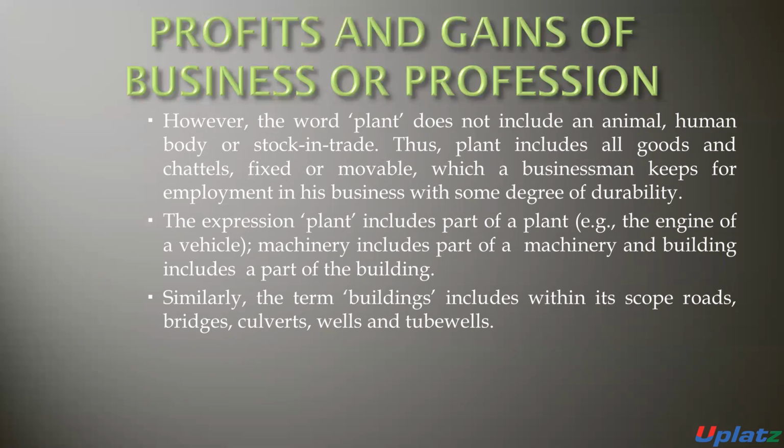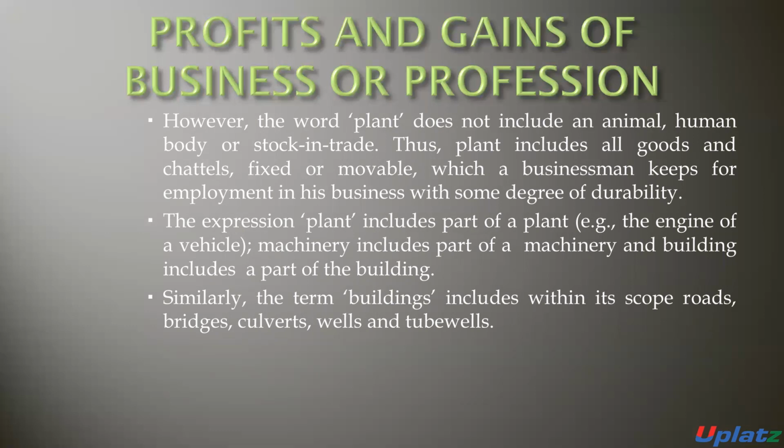The plant includes part of the plant, machinery includes part of the machinery, and building includes part of the building. Means the asset will also include the part of these particular assets. The part of the building will also be considered as building. The part of the plant will also be considered plant.